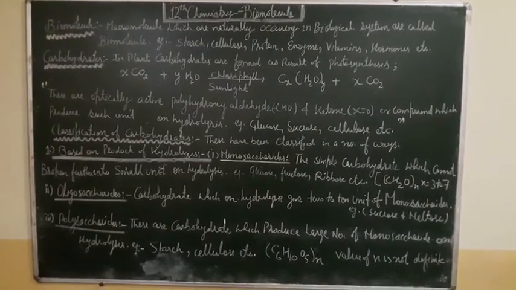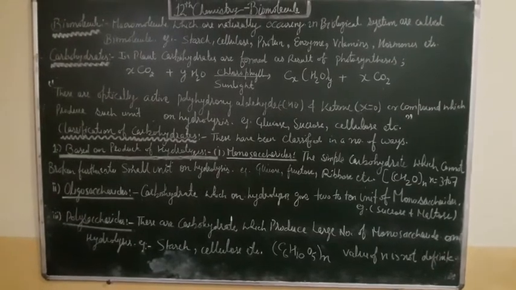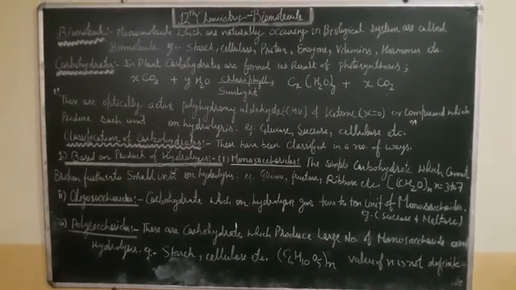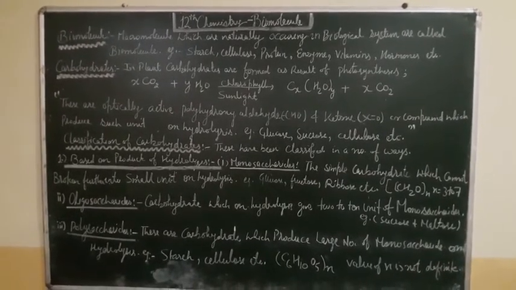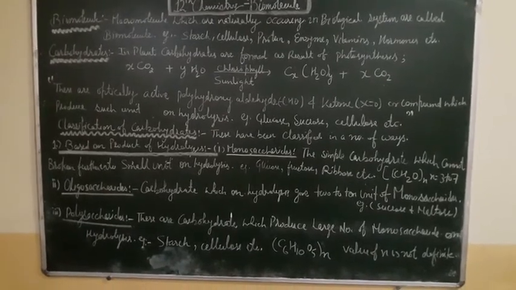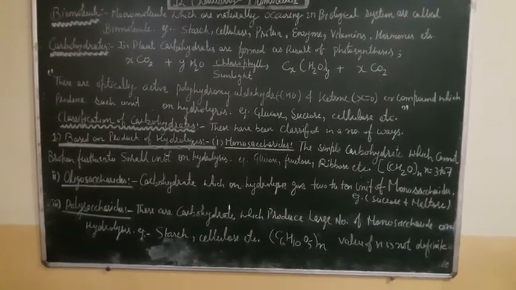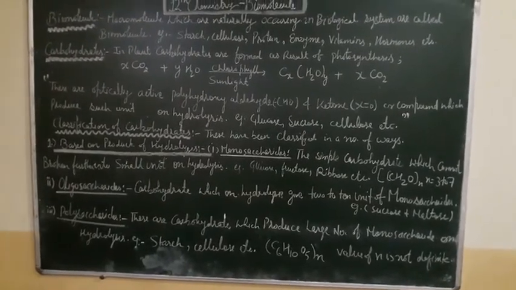So in this biomolecule chapter, the first topic is carbohydrates. You all know that carbohydrates are naturally occurring organic compounds and a major source of energy to our bodies. In plants, carbohydrates are formed as a result of photosynthesis. This reaction you can see here.